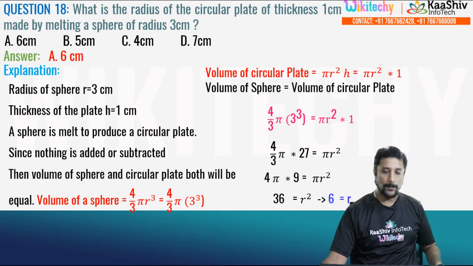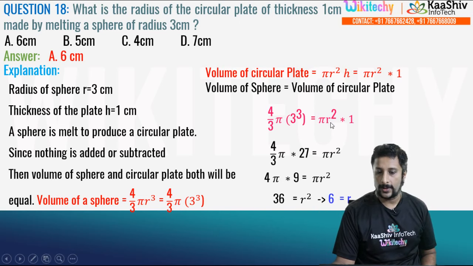So 4 by 3 pi r cube is equal to pi r square. Solving this one, pi cancels, so you get the answer. R is equal to 6 centimeters.